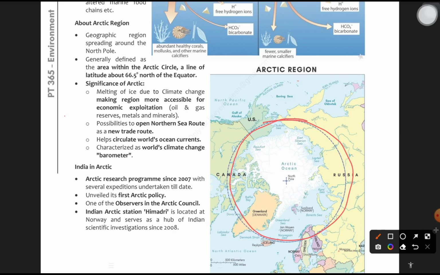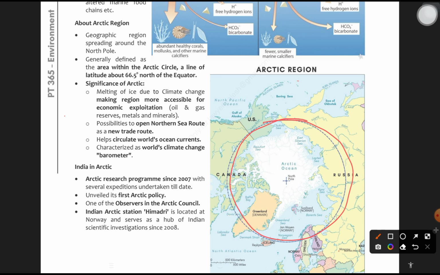That will be a big problem. Actually, it is an exploitation. Okay, possibilities of open northern sea route and new trade route could come out. So let's continue. We were seeing about Arctic Circle, Arctic region, world's climate change barometer.